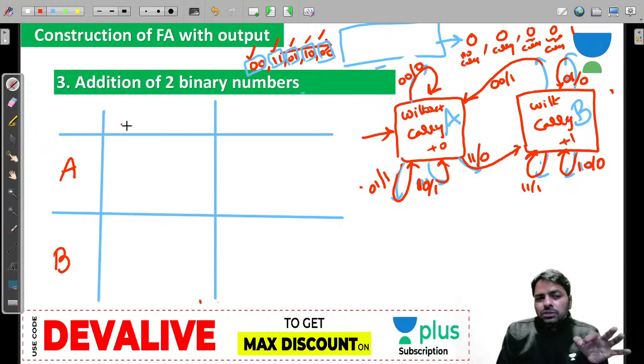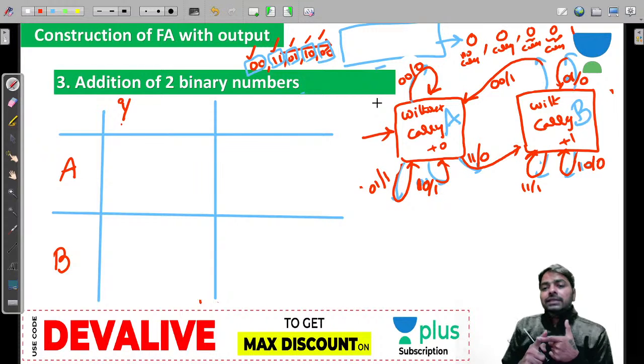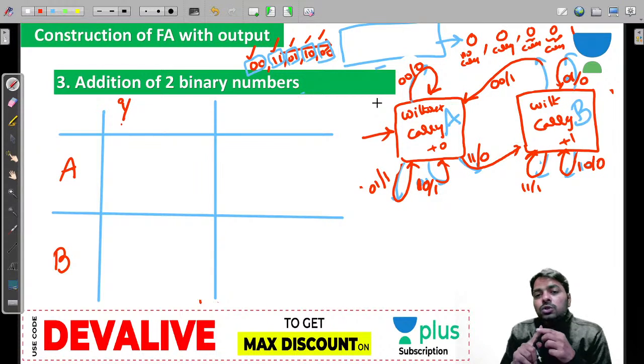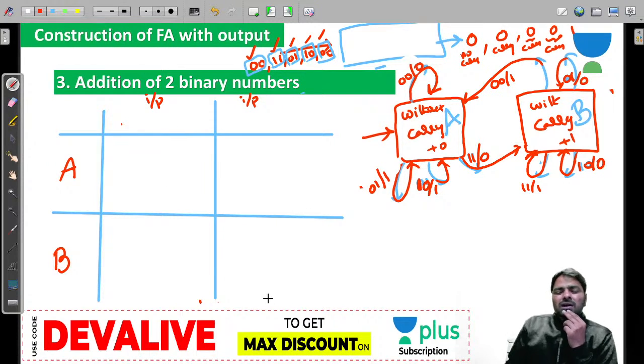When you read an input, what happens? You have to get the next state and you have to get the output. Two things, guys. So now let's focus on reading some input. What inputs do you have here? 00, 01, 10, 11. These are the inputs, right?